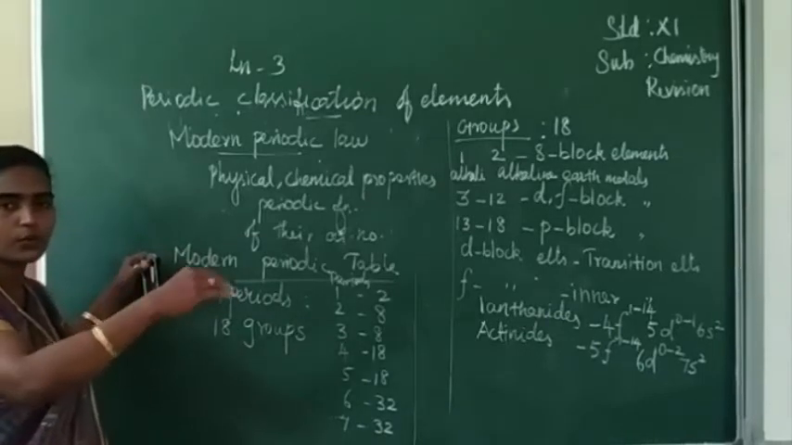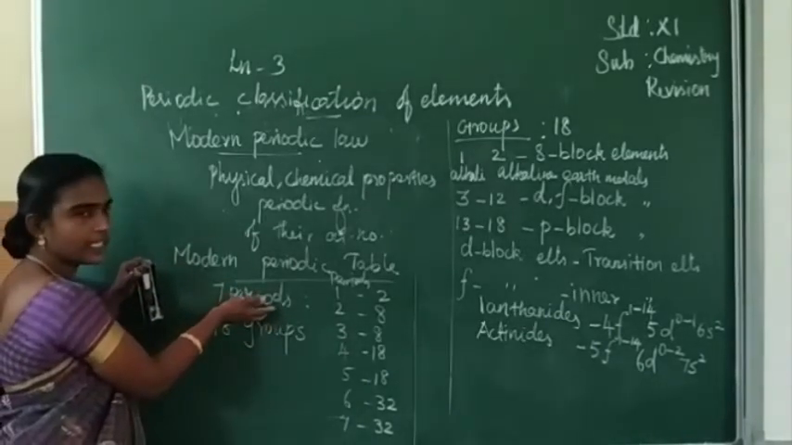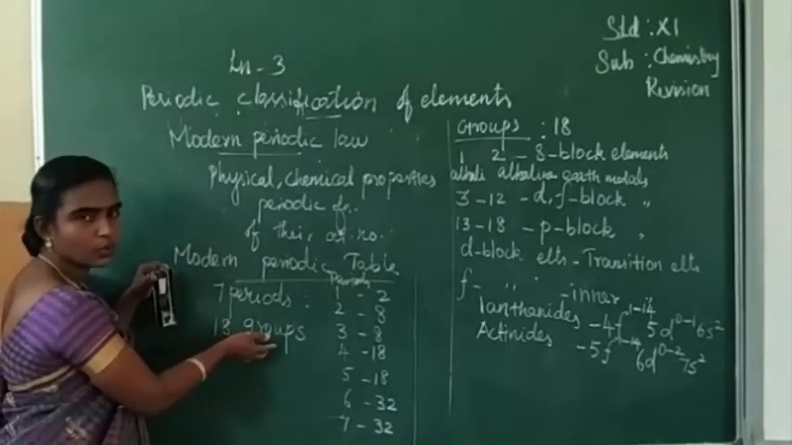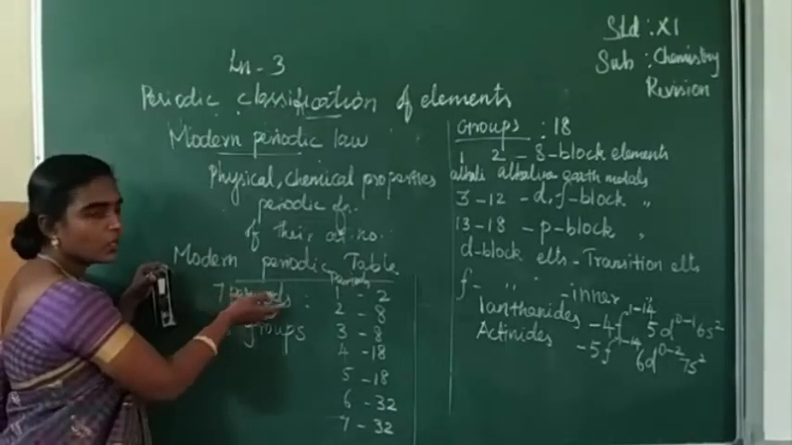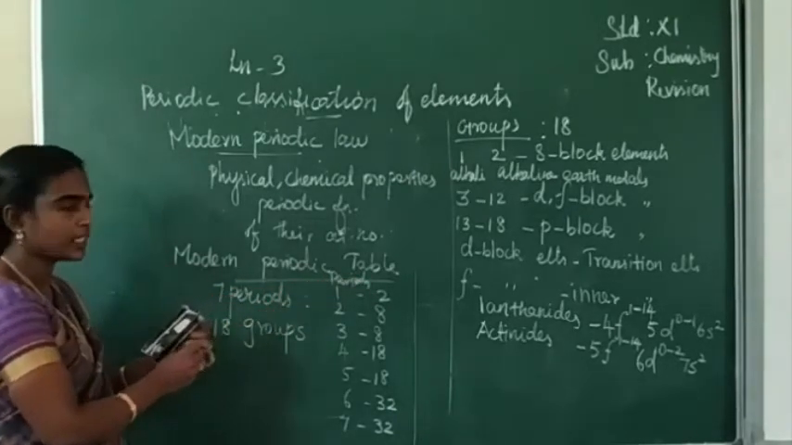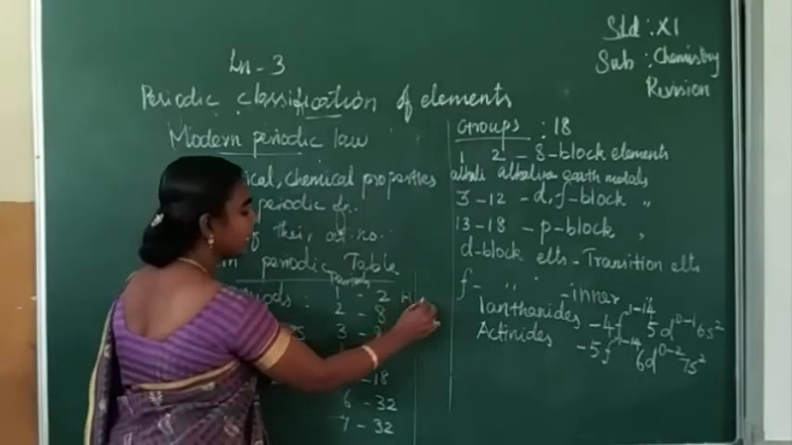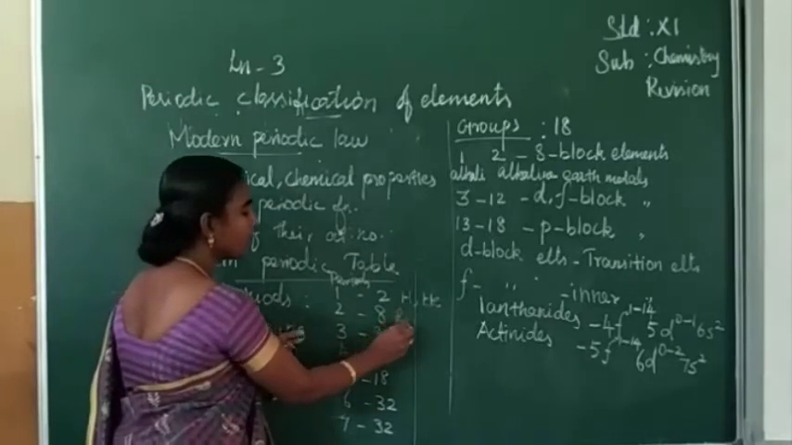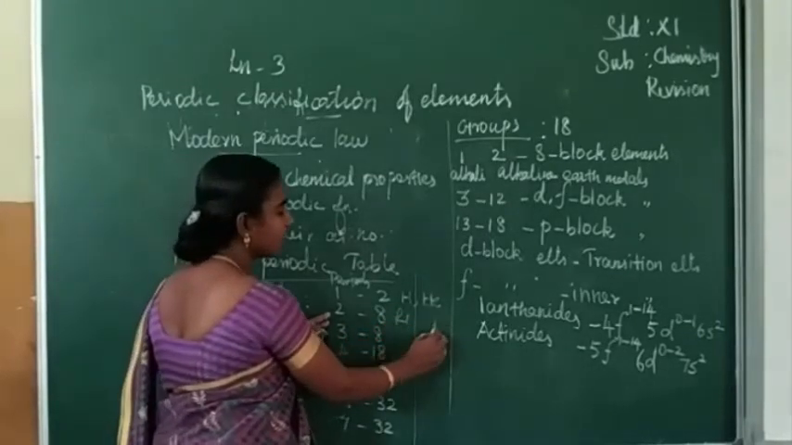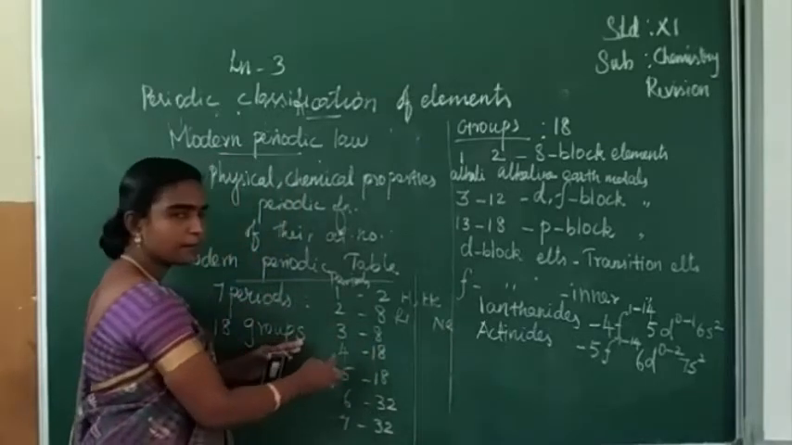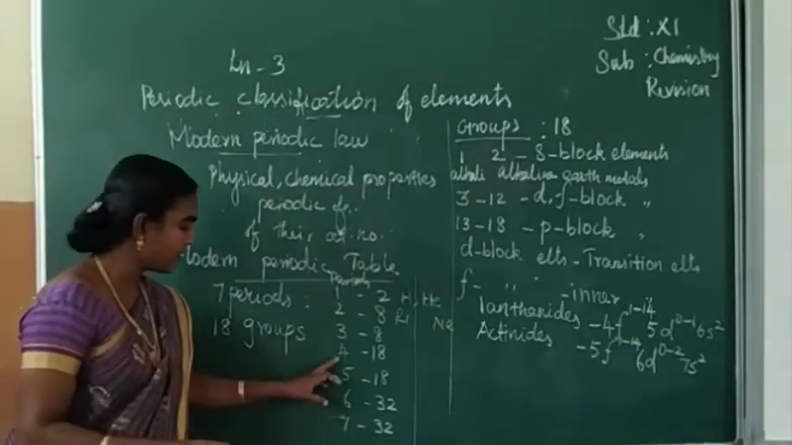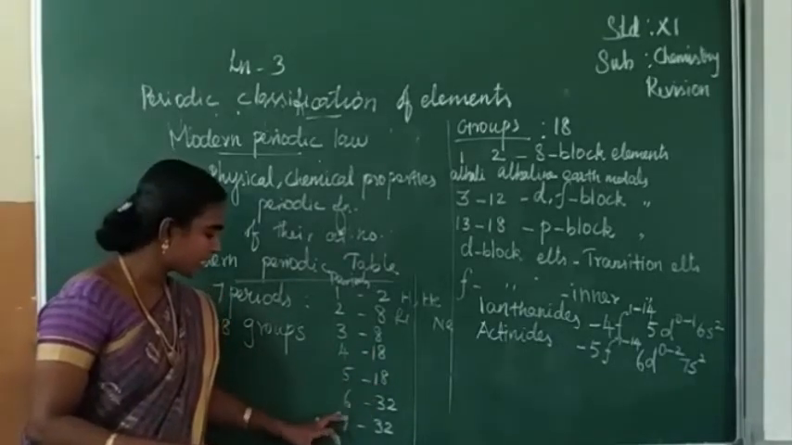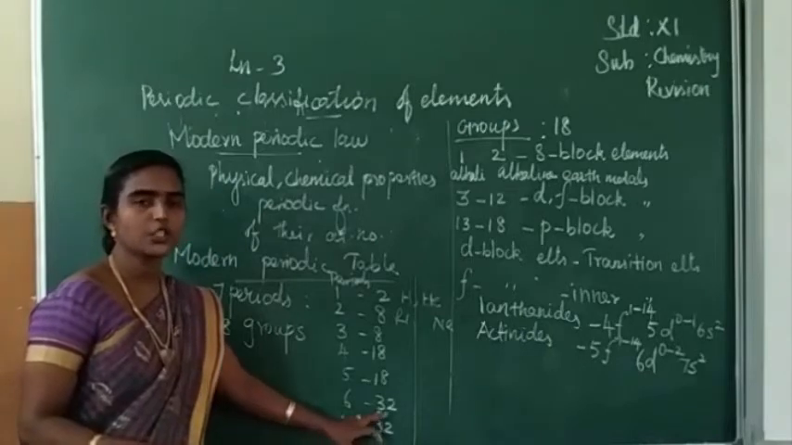The modern periodic table has been designed in the form of 7 horizontal rows. They are called periods. Then 18 vertical columns are there, which are termed groups. In the 7 periods, the first period has 2 elements, hydrogen and helium. The second period starts from lithium and ends with neon. The third and fourth periods have 18 elements each, and the fifth and sixth, and then the sixth and seventh, have a total of 32 elements.